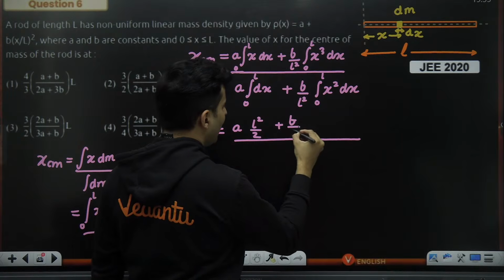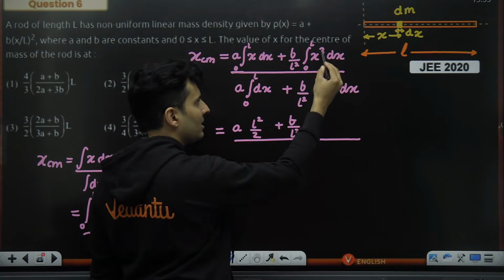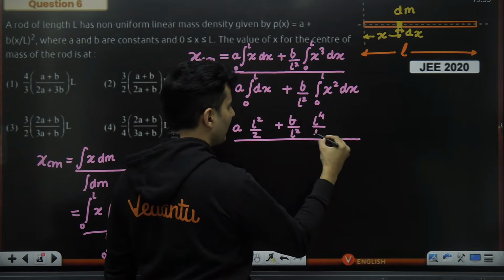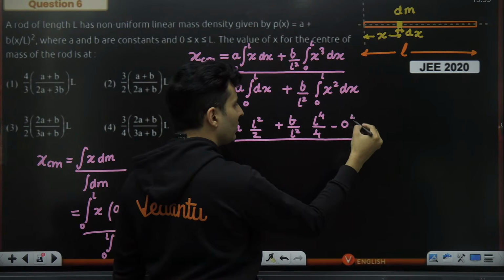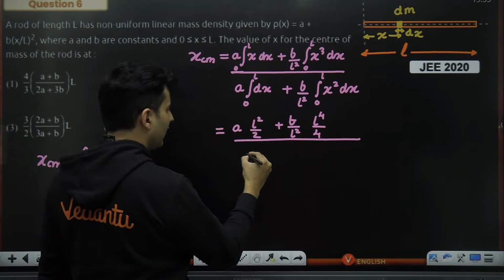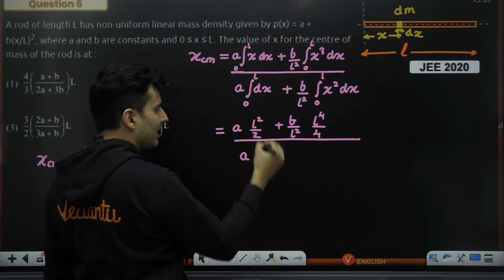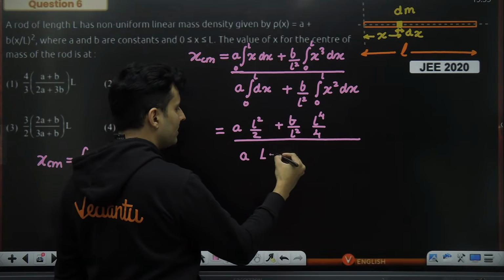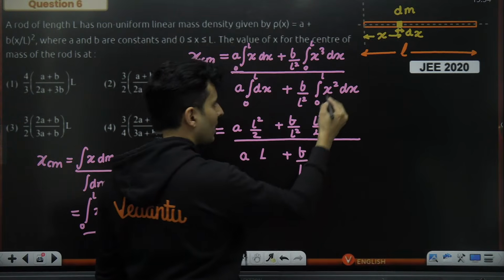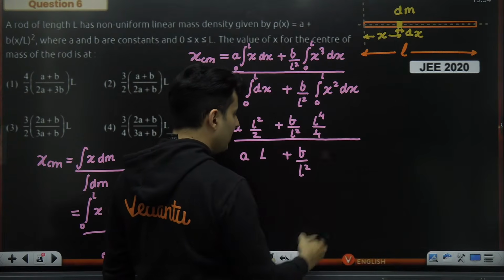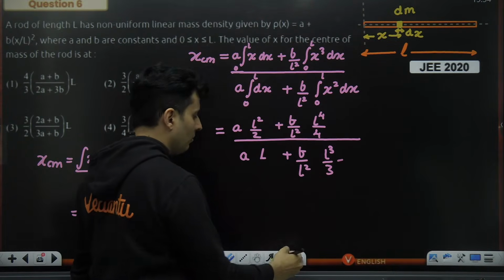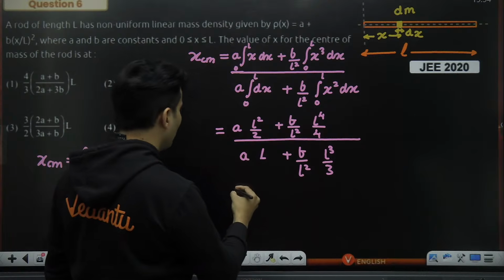Plus b by L square. X cube's integration will be x raised to 4 by 4. So first put x as L, so L raised to 4 by 4. And then if you put 0, anyway 0 raised to 4 by 4 will come. No point writing it, so I'm skipping that. Here, A will be there. Integration of dx is x. First put x as L, then put it as 0. So L minus 0 is L only. Plus b by L square. X square's integration is x cube by 3. X cube by 3 means L cube by 3 minus 0 cube by 3, but that is no point writing it. Okay, so we got it over here.